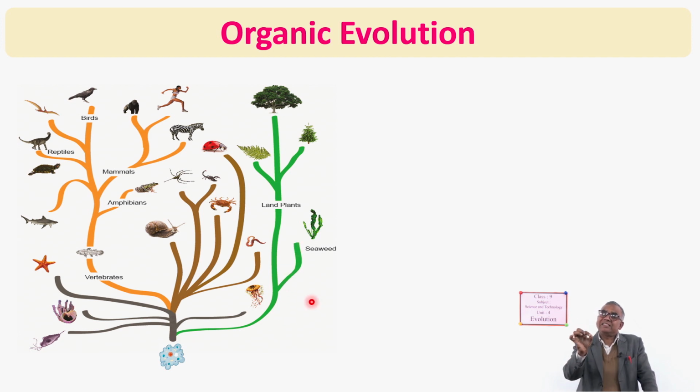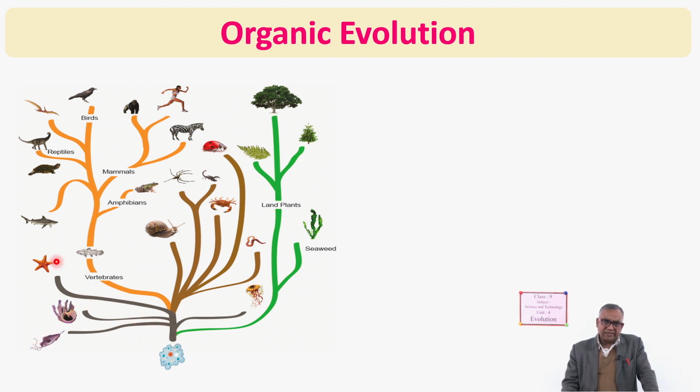Still, some single-celled organisms like euglena are found which can prepare their food themselves. Euglena is considered a chain between plant and animal. Botanists say that it is a plant, and zoologists say that it is an animal, because it shows common characteristics of animals and plants. Anyway, in this way plants evolved.